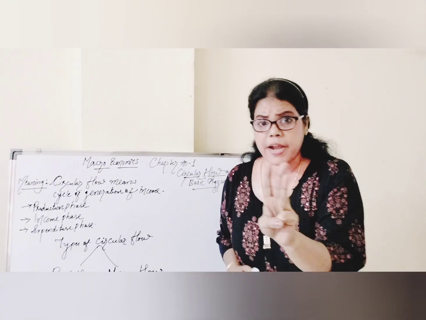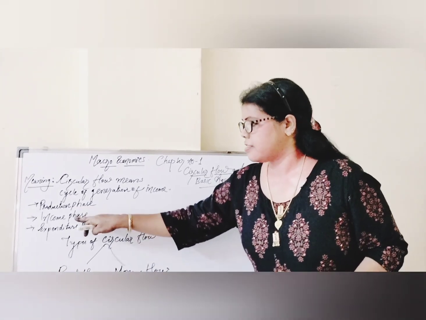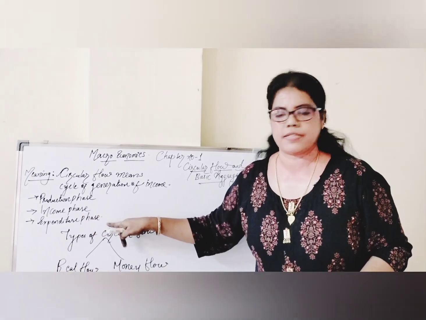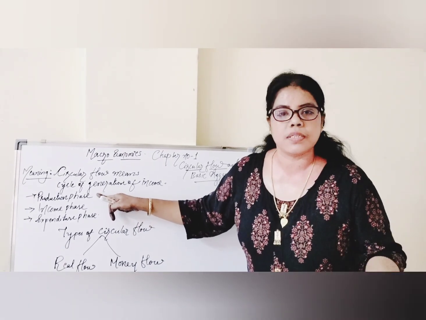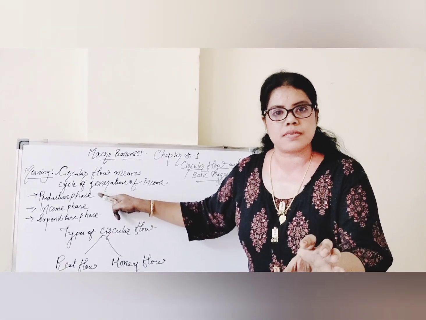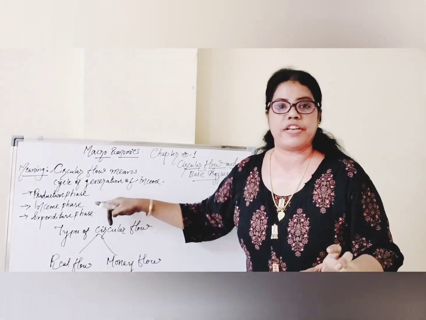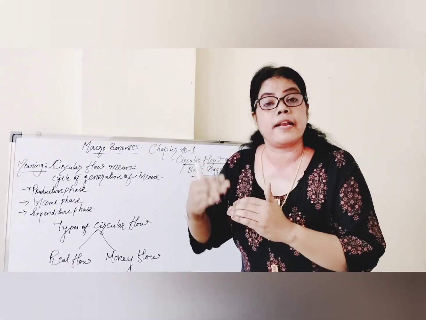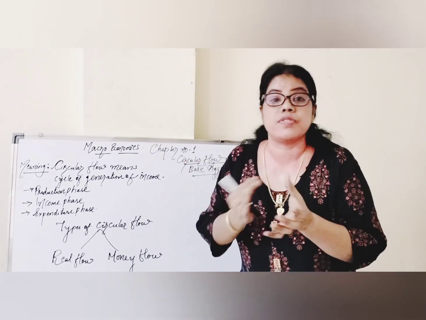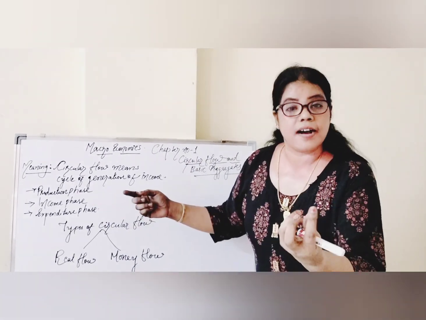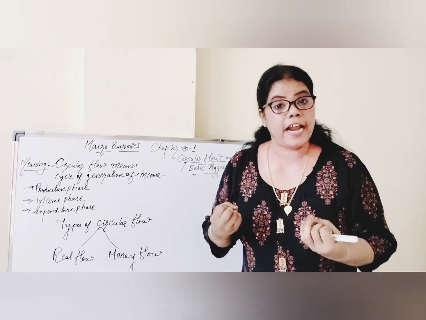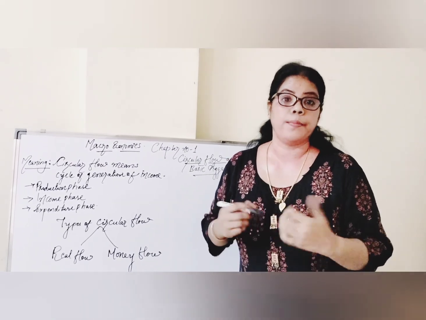There are three phases, my dears. One is production phase, then income phase and expenditure phase. What is production phase? To produce something in the society, for the fulfillment of the society. Next is income phase: for the production, or for rendering or providing the services for producing something, the economy earns income in the form of rent, wages, interest and profit.